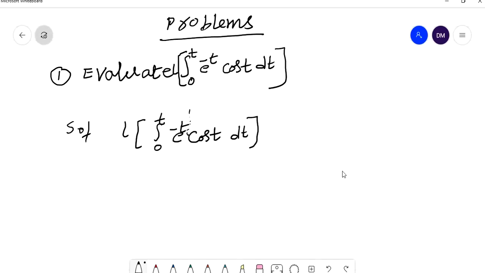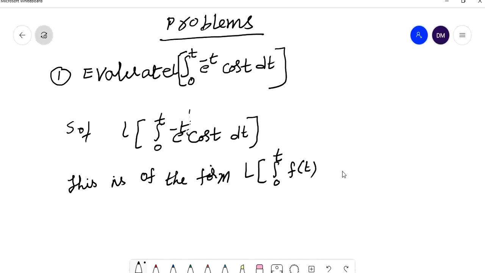This is of the form L of integral 0 to t f of t dt, where f of t is equal to e power minus t cos t. So we have to find L of f of t.